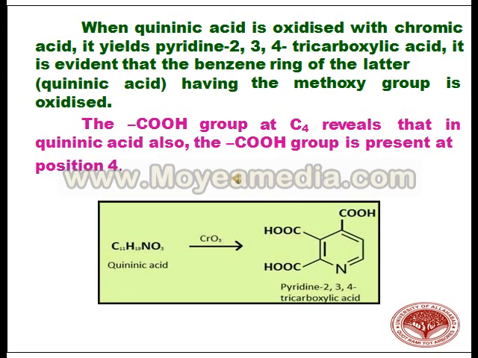When quininic acid is oxidized with chromic acid, we get pyridine 2,3,4-tricarboxylic acid, which is evidence of the fact that the benzene ring of the latter has the methoxy group oxidized. The COOH group at C4 reveals that in quininic acid, the COOH group is present at the 4 position. The reaction is shown below.